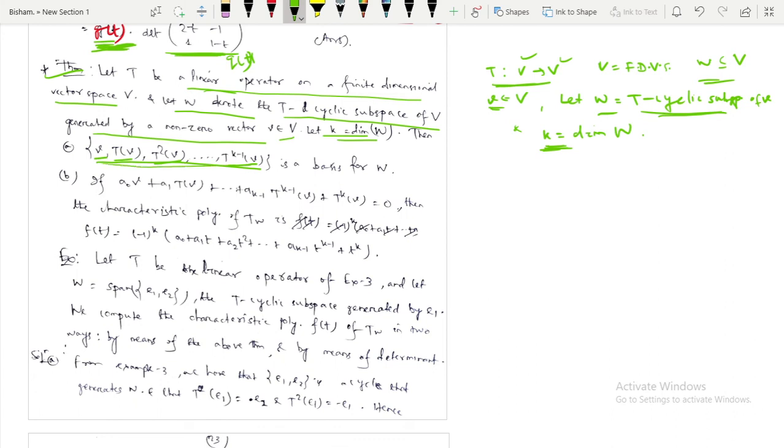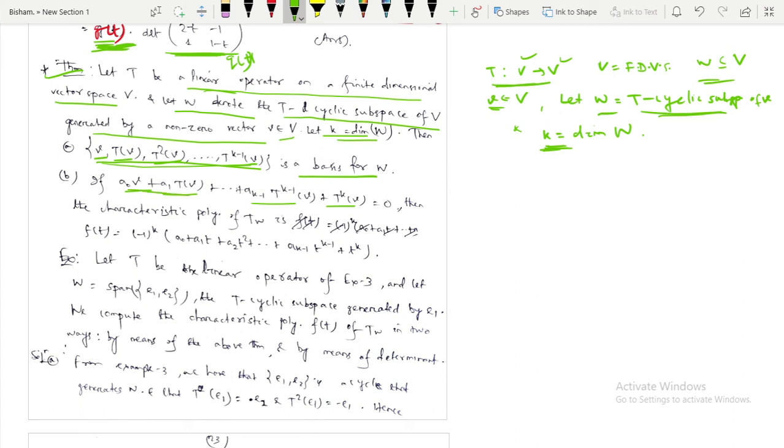These are k elements, so this is the basis for W. And what is it saying in the second point? If a naught v plus a1 Tv plus up to a k minus 1 T to the k minus 1 of v plus T^k v is equal to 0,